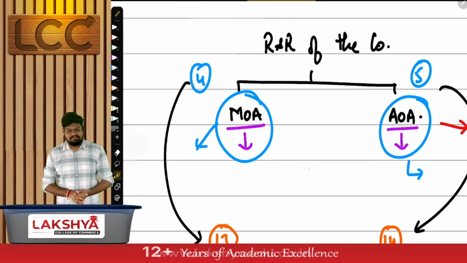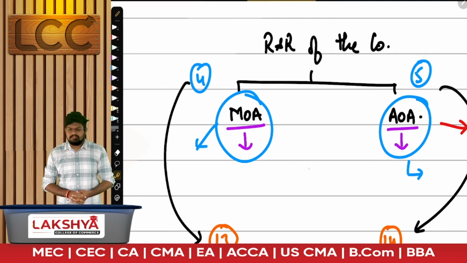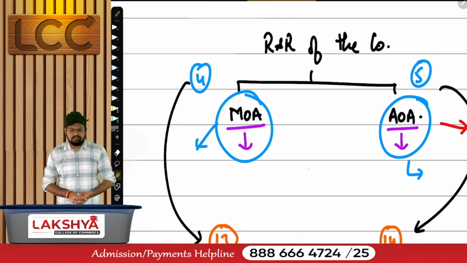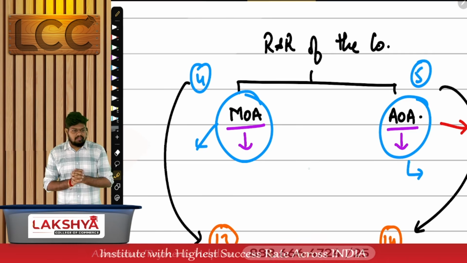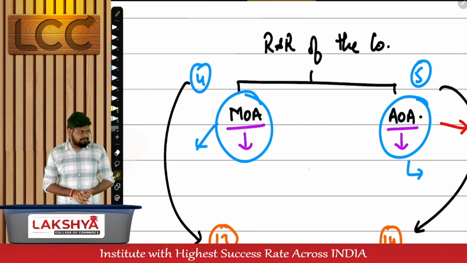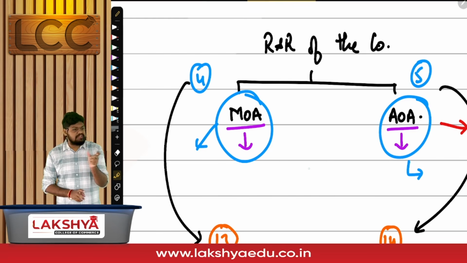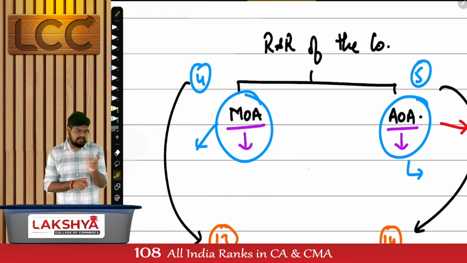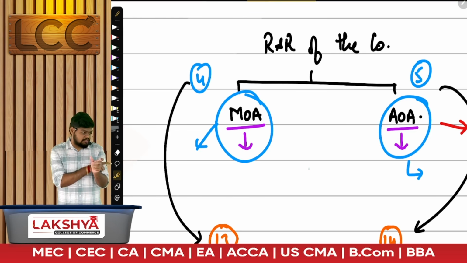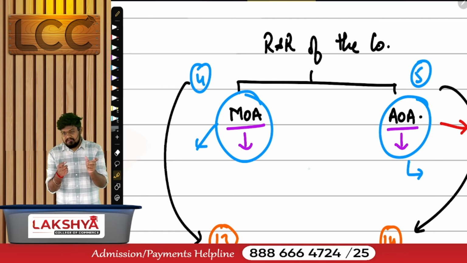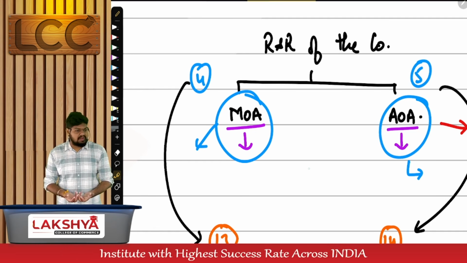What is MOA? Give me the definition. Memorandum means the memorandum of association. Nice definition, right? As originally framed or altered from time to time. As originally framed by subscribers to the memorandum when? Before incorporation. Or altered from time to time. Whenever I require alteration, I'll make alteration.